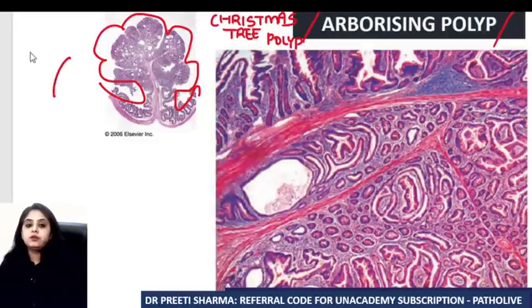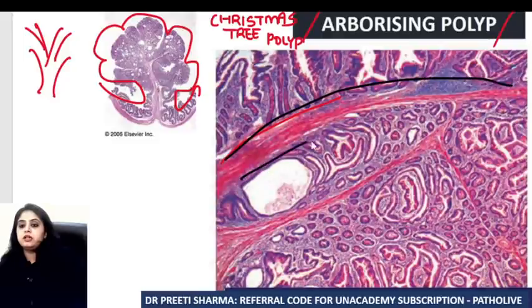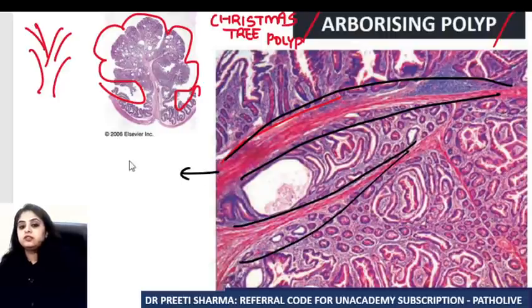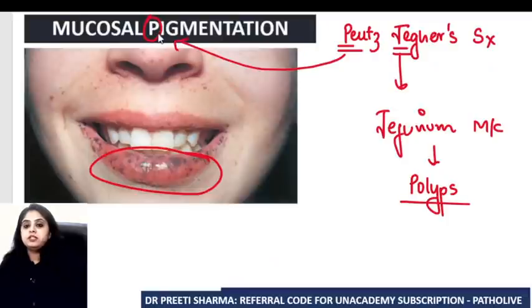Whenever you have a tree, you will have some branches, and those branches that you see over here are nothing but smooth muscle. Please remember, P for pigmentation, Peutz, JE for jejunum, and the polyps that occur in the jejunum are going to be the classical Christmas tree or arborizing polyps.